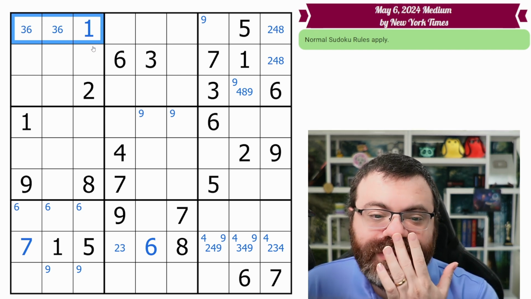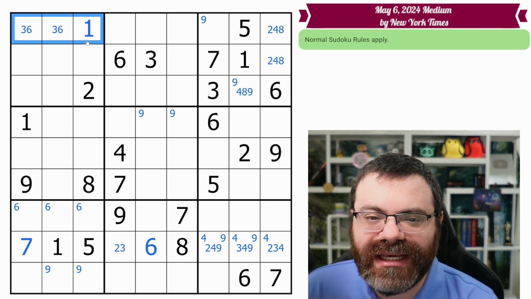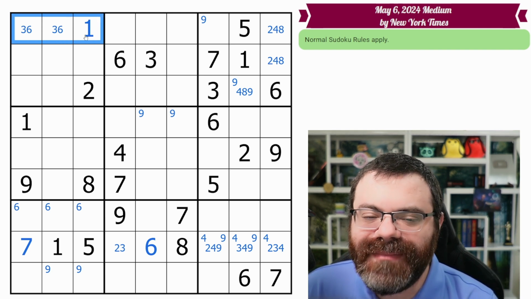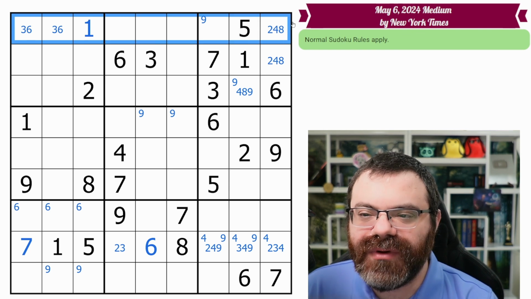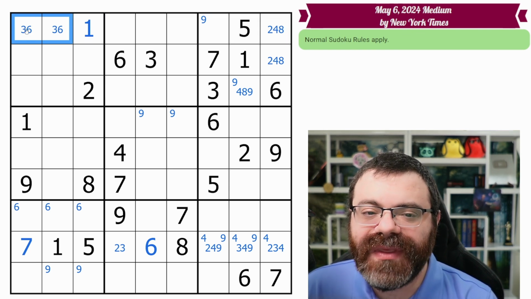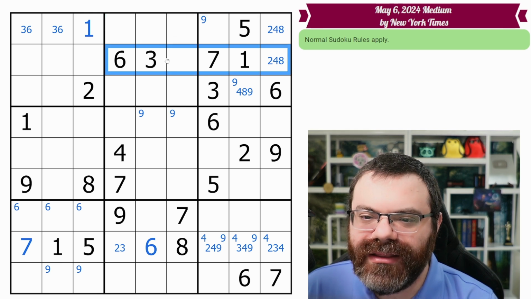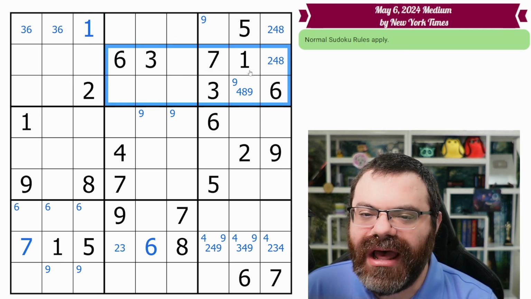So what we want to do is follow up on what we just found. Something that we just did is we basically filled a box row. According to the row, it doesn't care how this 3-6 resolves. We found this 3-6 pair. Because they line up in the row, it does not care how they resolve. If this is 3 or this is 6, or if this is 6 or this is 3, the rest of the row and the rest of the band in general does not care.